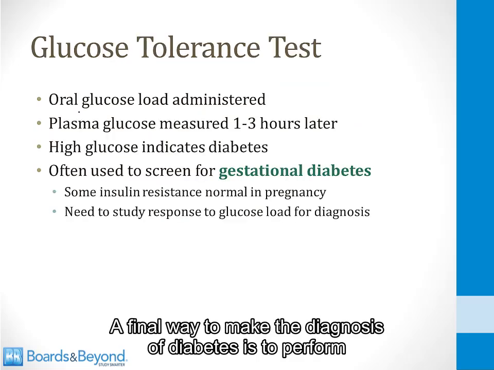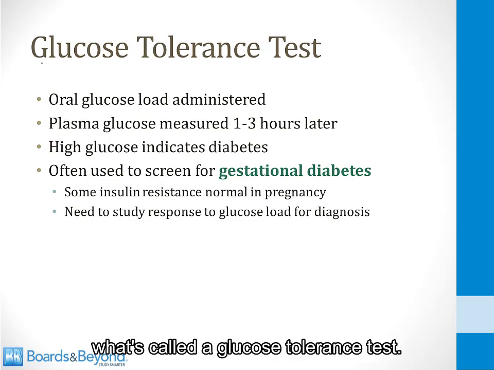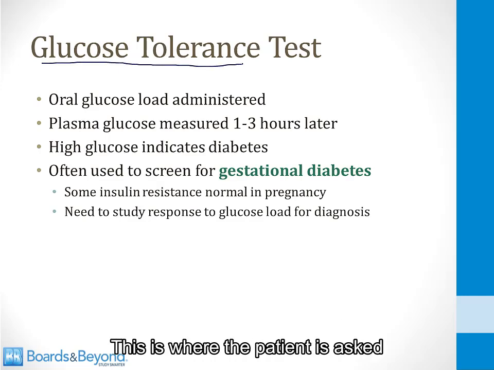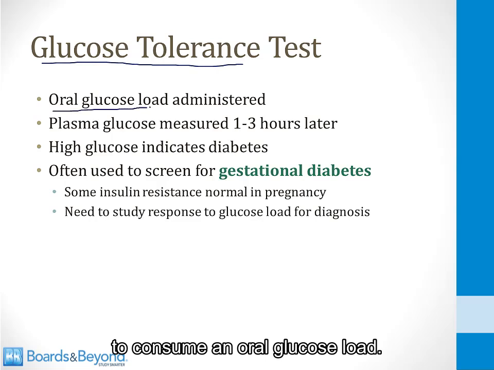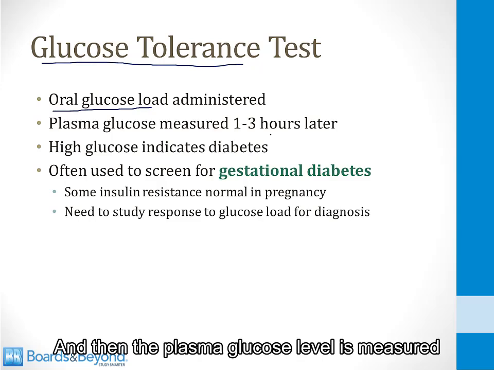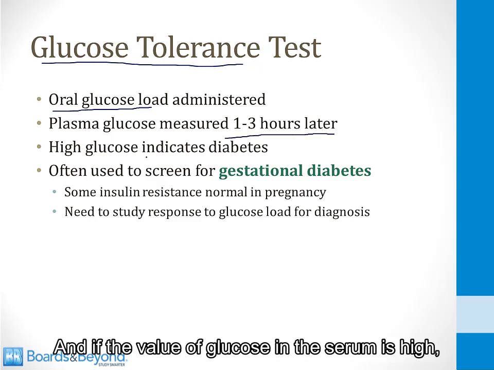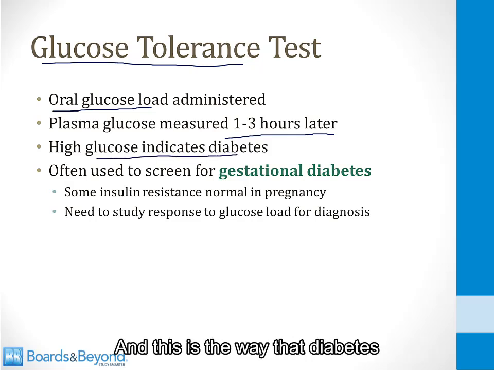A final way to make the diagnosis of diabetes is to perform what's called a glucose tolerance test. This is where the patient is asked to consume an oral glucose load. It's usually a very sugary drink, and then the plasma glucose level is measured 1 to 3 hours later, and if the value of glucose in the serum is high, this indicates diabetes. And this is the way that diabetes is often diagnosed in pregnancy.